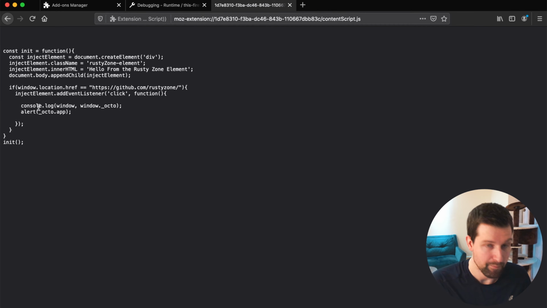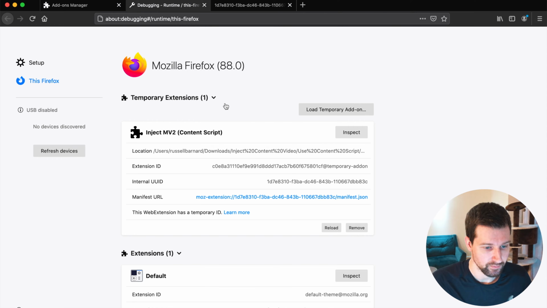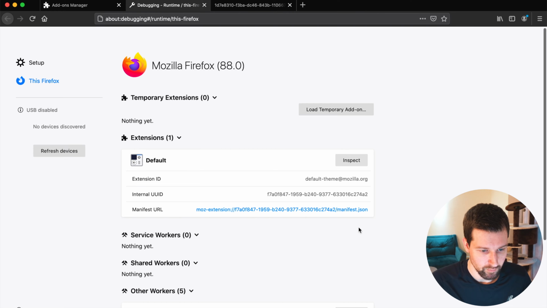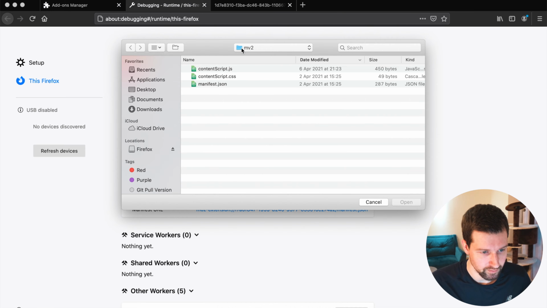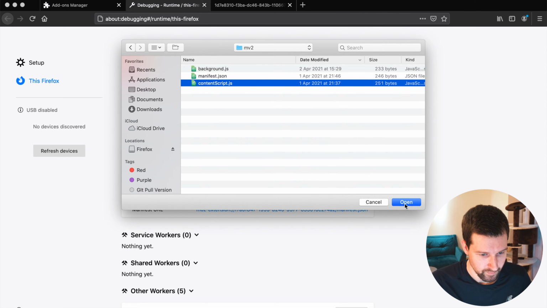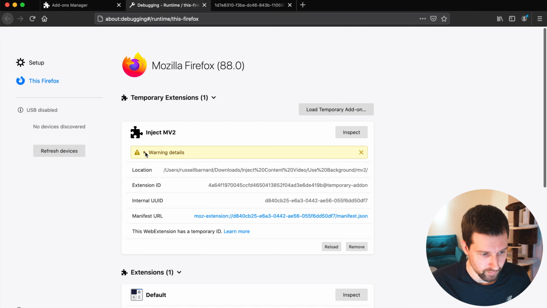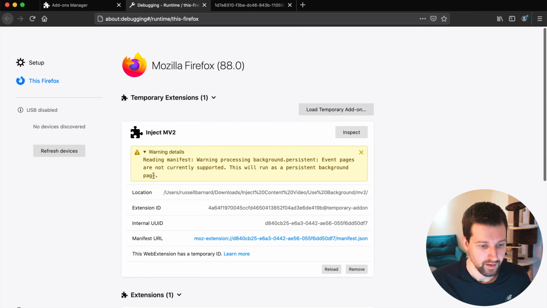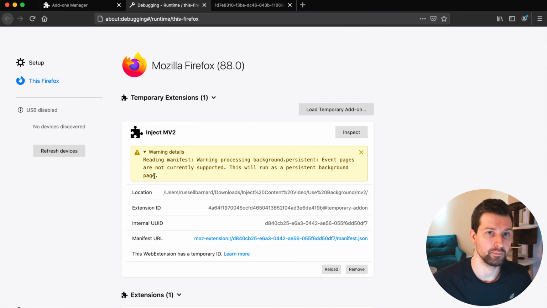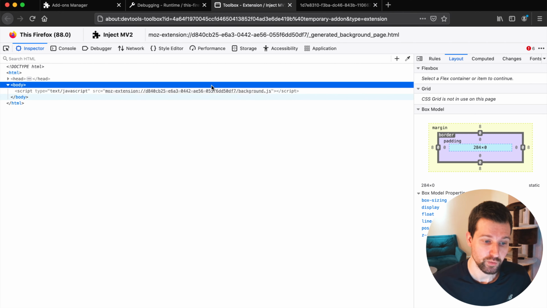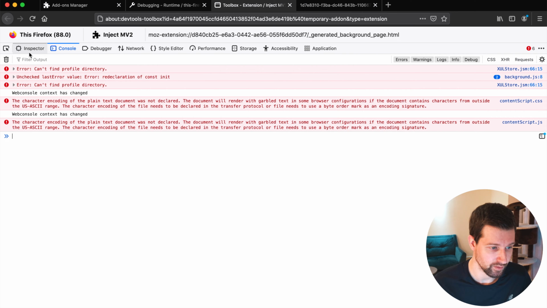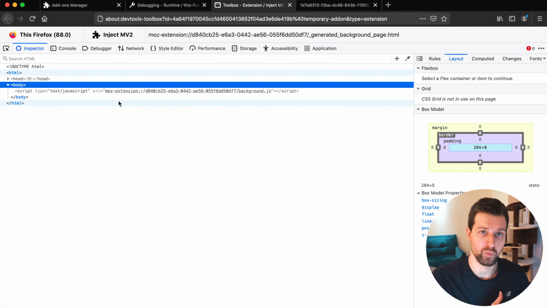Now, if we're using our background script option instead, if I go over to this one and remove it and load a temporary add-on, background script, version 2, open. So we've changed this around, but you can see we have warning details here, which is to do with the slight differences between Chrome and Firefox. If we look at this one here and inspect, because we have a background page now, we can see what's actually going on. There's a couple of little errors just here because of the differences.